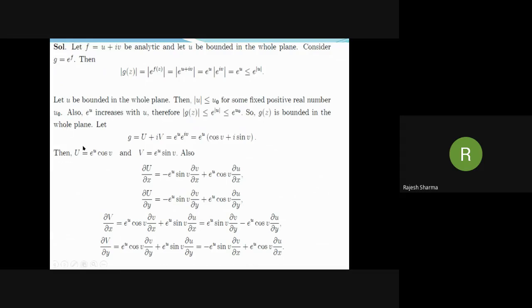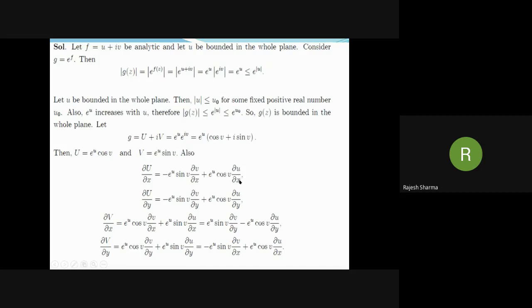Also note that we can write exponential z as exponential u, and in bracket cos v plus iota sine v. Therefore capital U, the real part of g, that is exponential f, is capital U equal to exponential small u cos v, and the imaginary part capital V is exponential u sine v. Now using the chain rule of derivatives of real variables, we have partial capital U by partial x is minus exponential u sine v partial v by partial x plus exponential u cos v partial u by partial x.